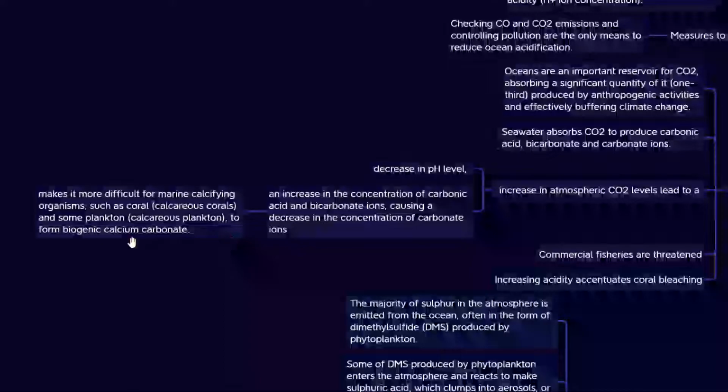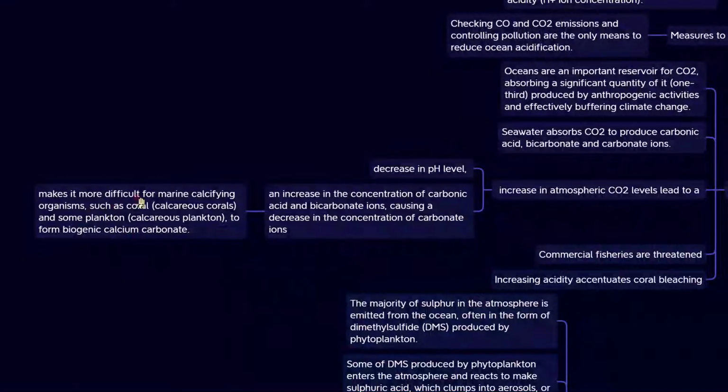Decreased carbonate ions వల్ల ఏమవుతుందని అంటే కొన్ని మెరైన్ ఆర్గానిజమ్స్, that is calcifying organisms such as coral, calcareous corals and some plankton, that is calcareous plankton, difficulty వస్తుంది to form the biogenic calcium carbonate. So that is the effect of decreasing the pH level and increasing the concentration of carbonic acid and bicarbonate ions.